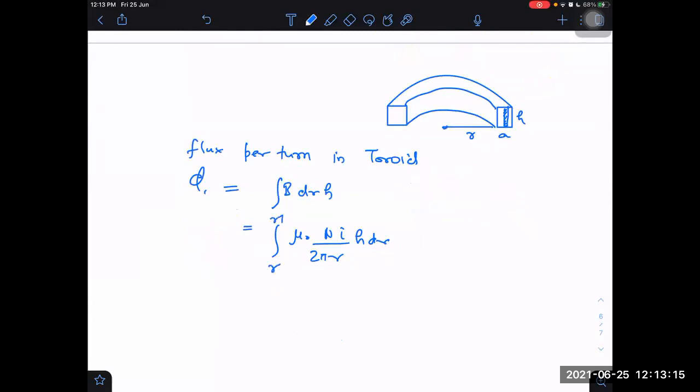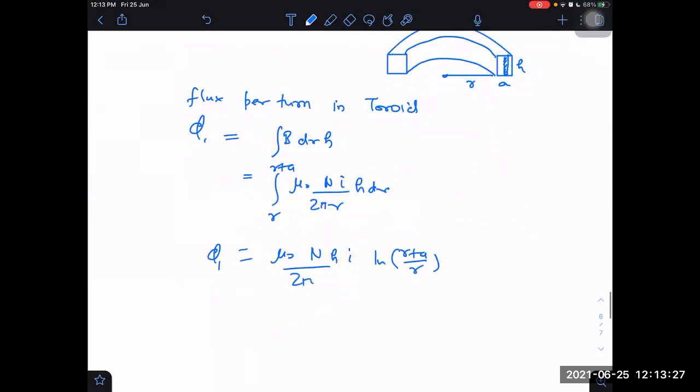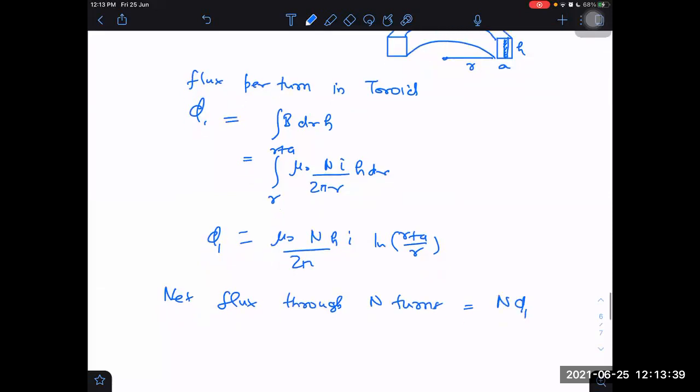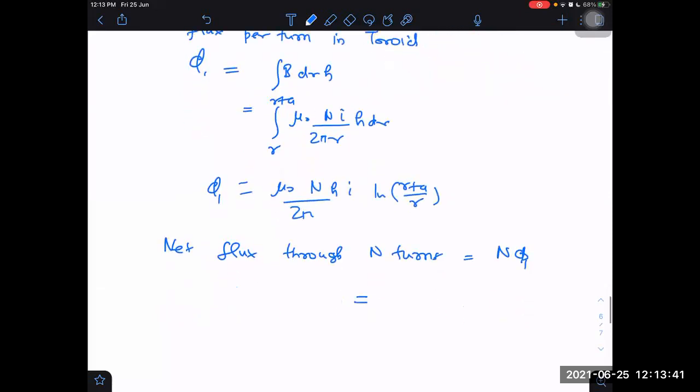Limits r to r plus a, which is equal to mu naught into n into h upon 2 pi into I ln of r plus a by r. That is flux per turn. What is net flux through all the turns? N turns. That will be equal to n into phi 1, which will be equal to mu naught into n square into h into I upon 2 pi ln r plus a by r.